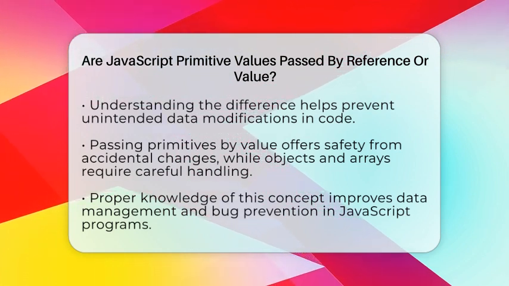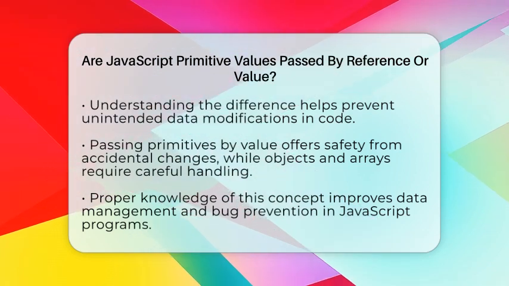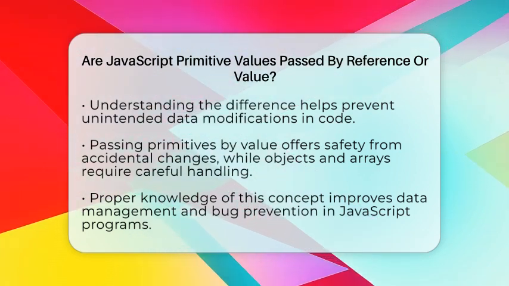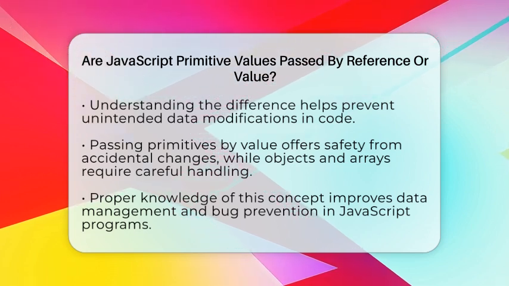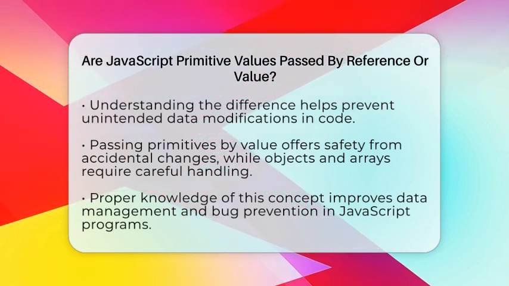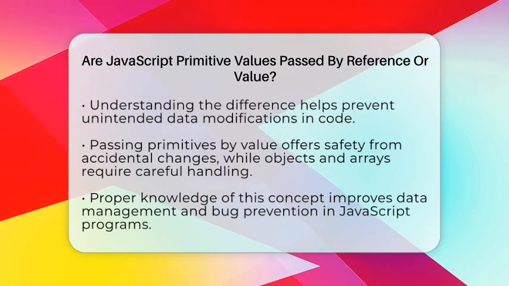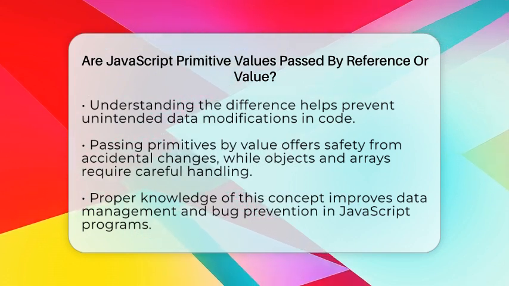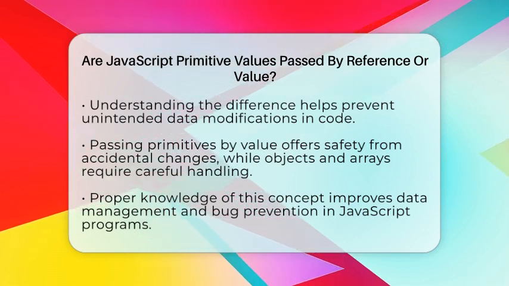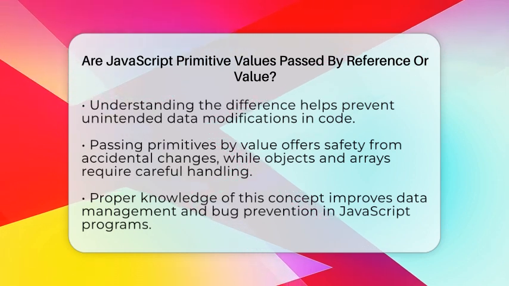So to sum it up, primitive data types like numbers, strings, booleans, null, undefined, and symbols are always passed by value in JavaScript. This means copies are made, and the original data stays unchanged. Non-primitive types like objects and arrays are passed by reference, so changes inside functions can impact the original data. Knowing this helps you manage data flow and avoid bugs in your programs.